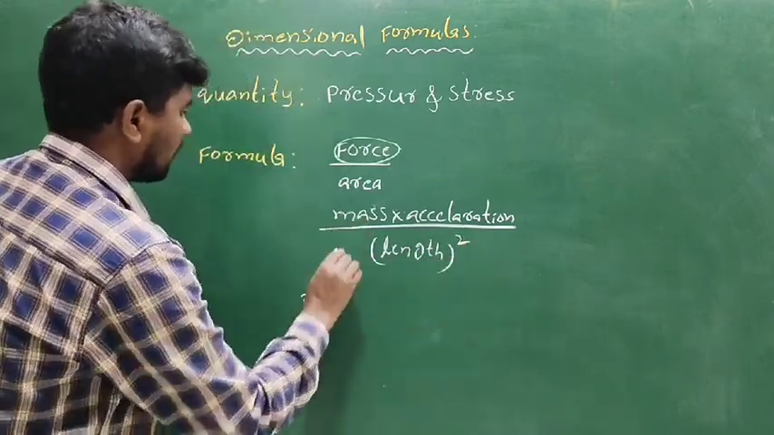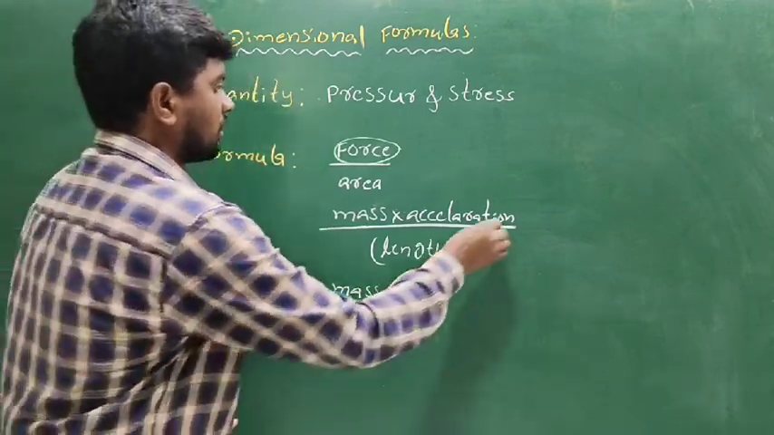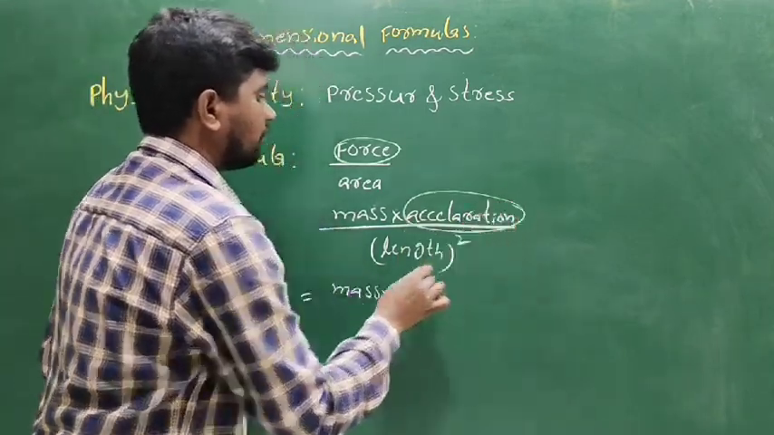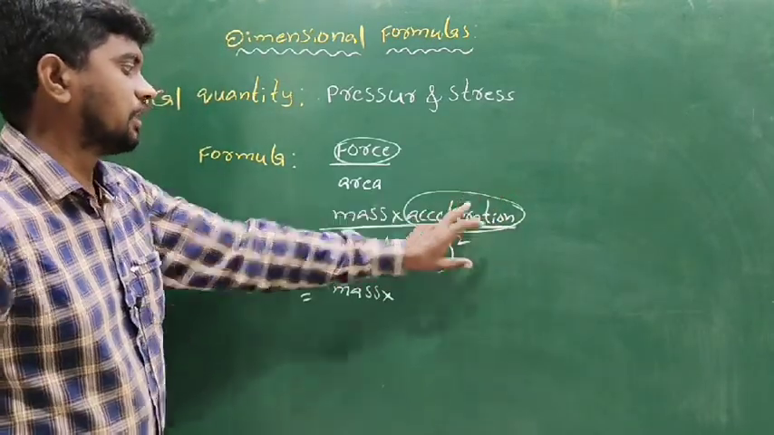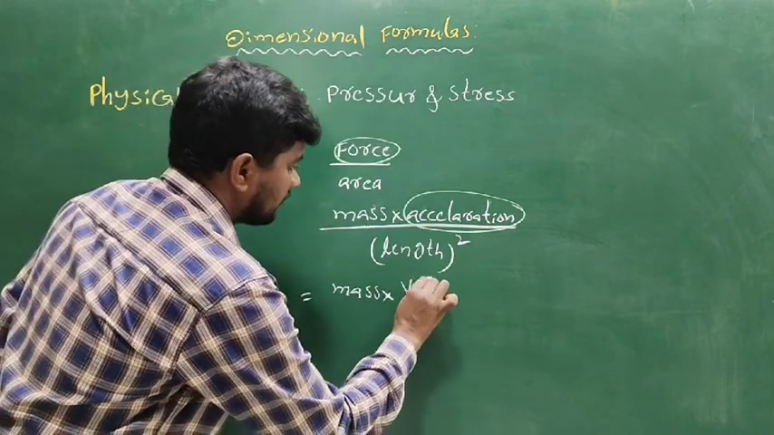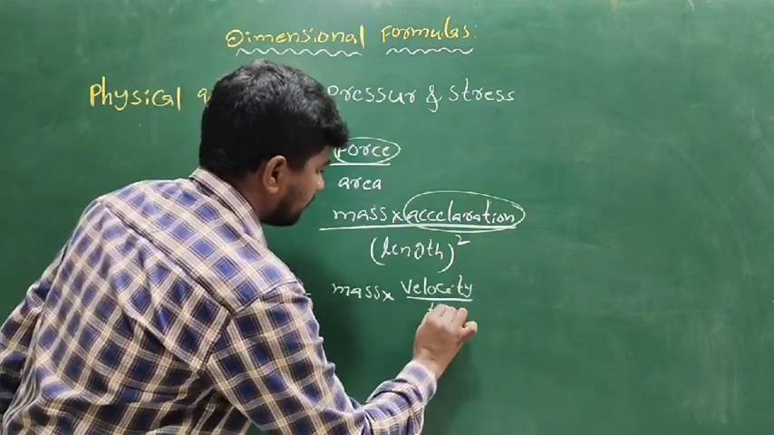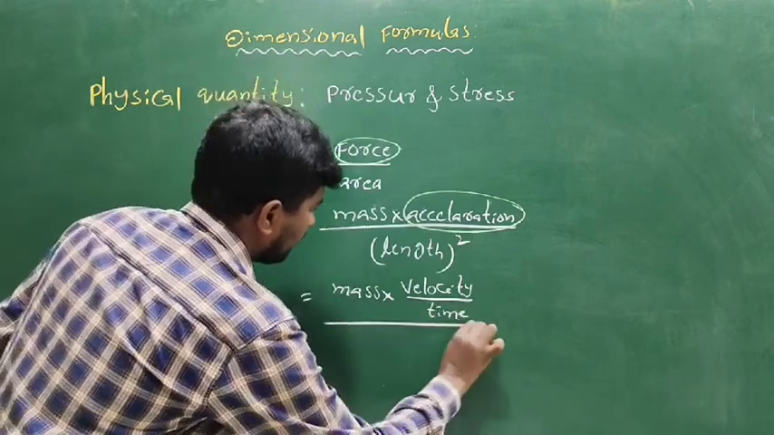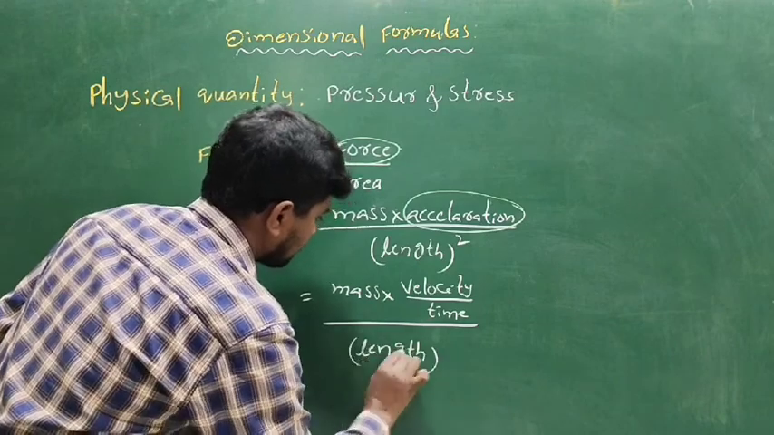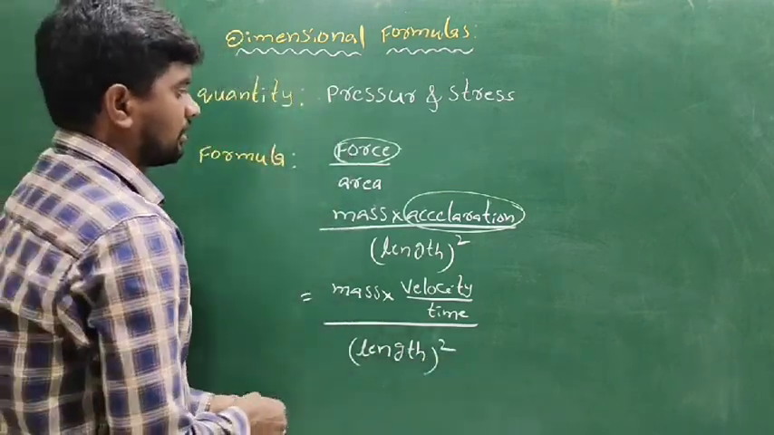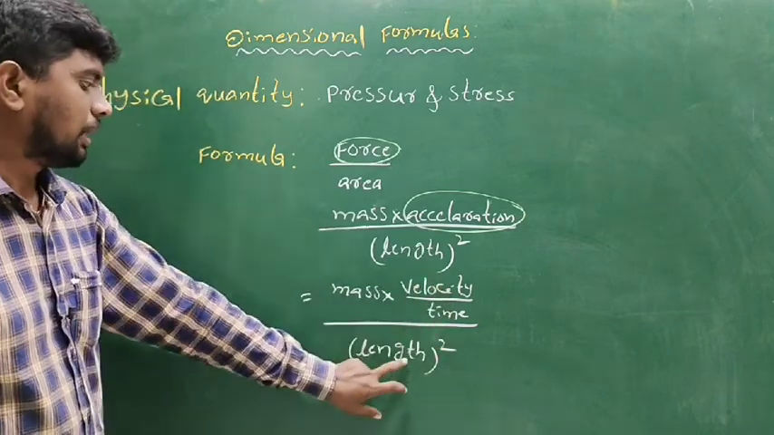Next one is the mass. The acceleration: the definition of acceleration is the rate of change of velocity. Velocity by time, by length square. This is the acceleration formula. Next one is mass into velocity by time, by length square.